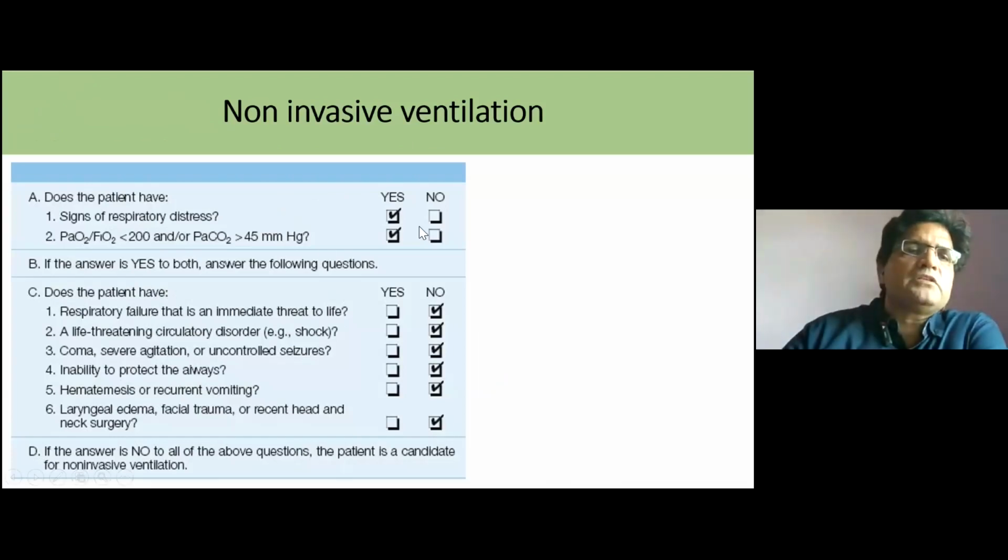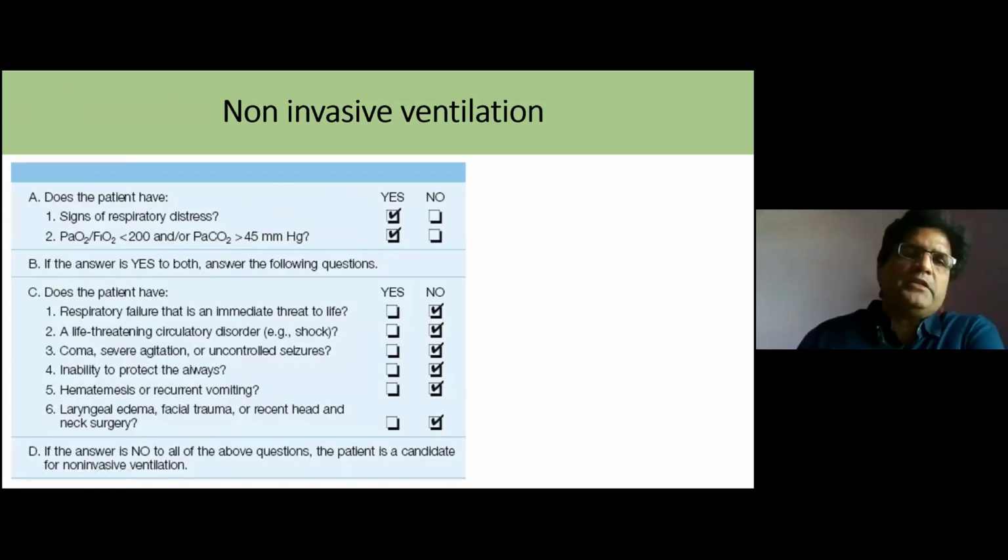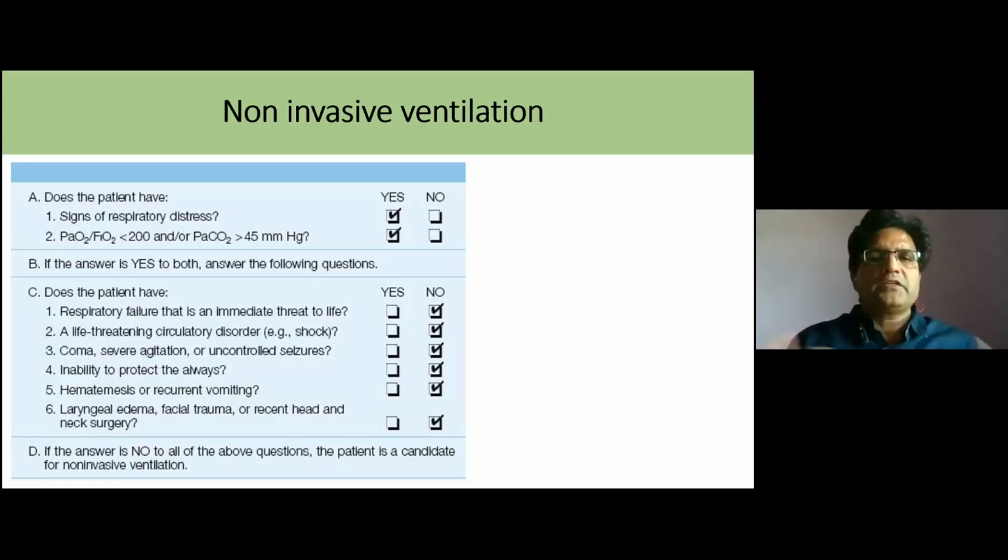If the PF ratio is less than 200 or PCO2 is more than 45, that means not only type 1 but type 2 respiratory failure is also set up. So now the patient needs some kind of assistance to their respiratory effort, so that he will not get tired or exhausted, and later on we have to go for intervention.